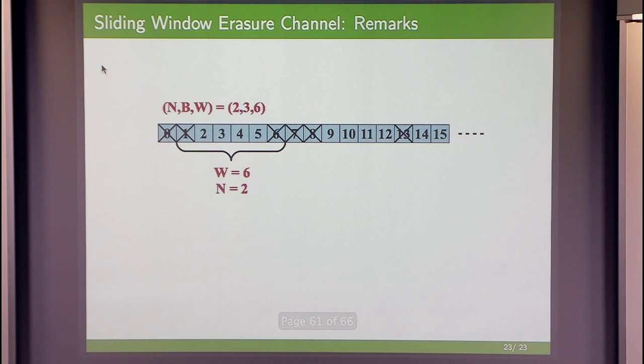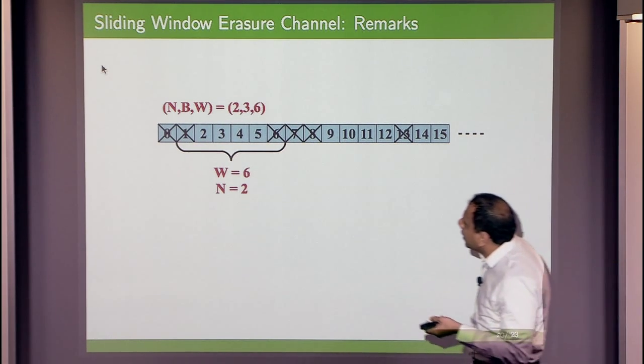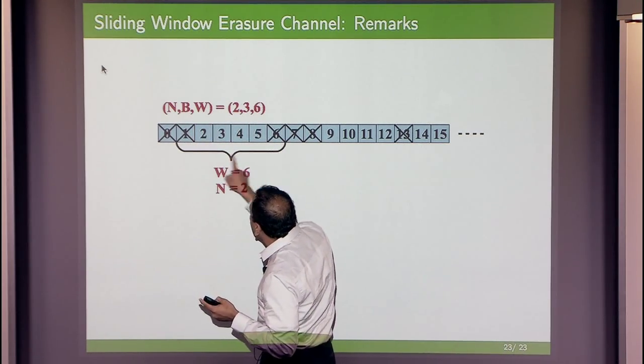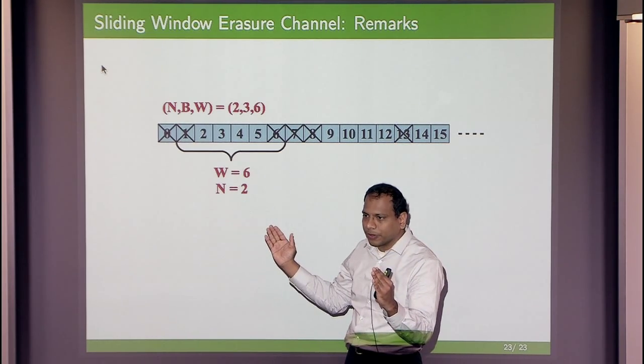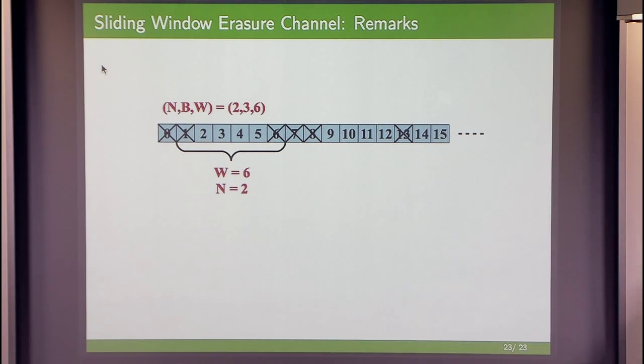So here is an example of N equals 2, B equals 3, and W equals 6. If you take any window of length W, you can have 2 isolated erasures or a burst of length 3, and so on. If I take any consecutive window of length 6, I can see either a burst of length 3, or 2 erasures in arbitrary positions in this example.